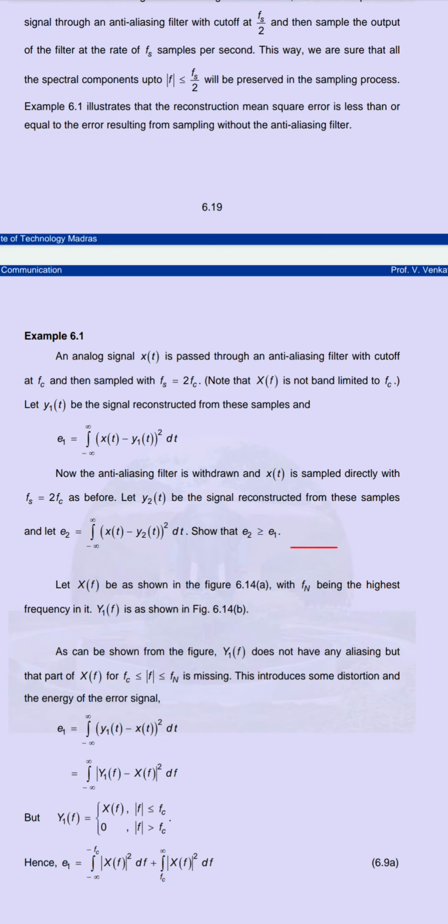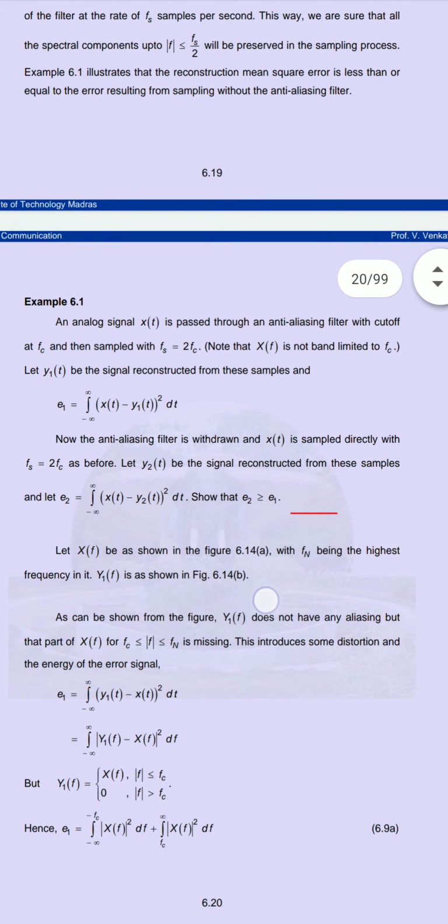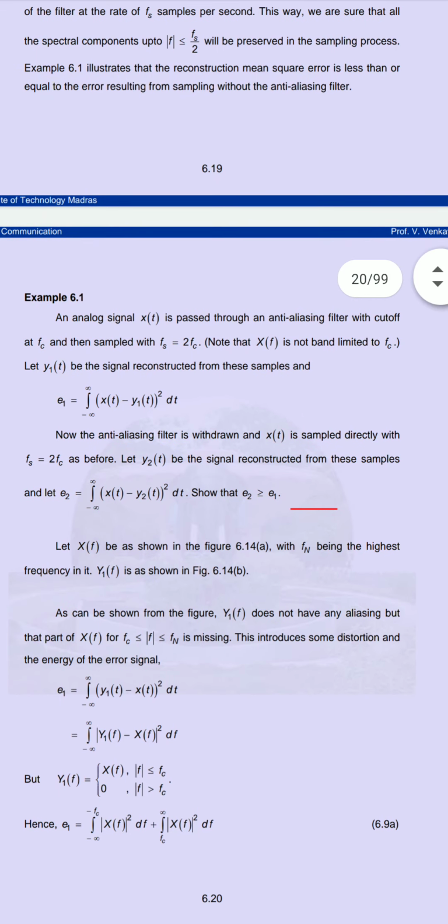fc means cutoff frequency. Here, if x of f is not band limited, at that time we have to reconstruct the original signal, that is y1 of t. So now our equation becomes e1 of t equal to integration from minus infinity to infinity of x of t minus y1 of t, whole square, dt. If we are using the anti-aliasing filter, you will get the sample directly because we are taking the cutoff frequency as fs by 2.